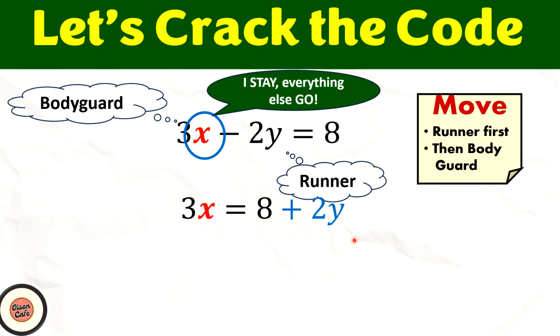Now that the runner is on the right side of the equation, we are ready to move the bodyguard. This is 3 times x, so again, it is multiplication. Reverse the operation, and this will give us divide. Which means I will have x equals 8 plus 2y divided by 3. So again, over here, I have already made x the subject. So the mafia is found.